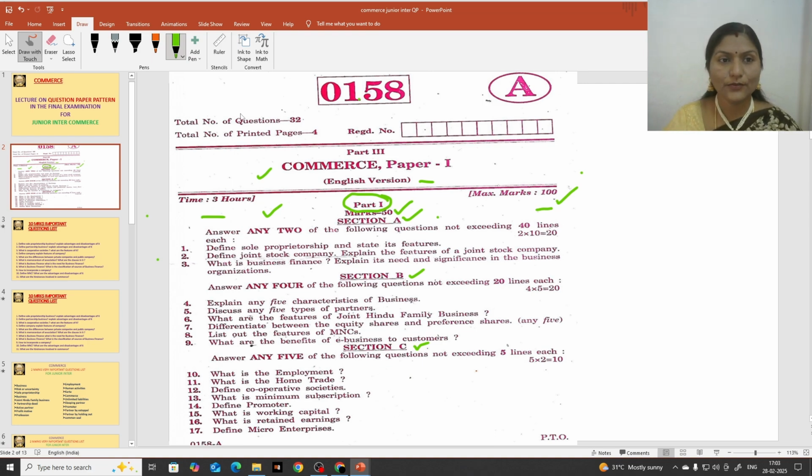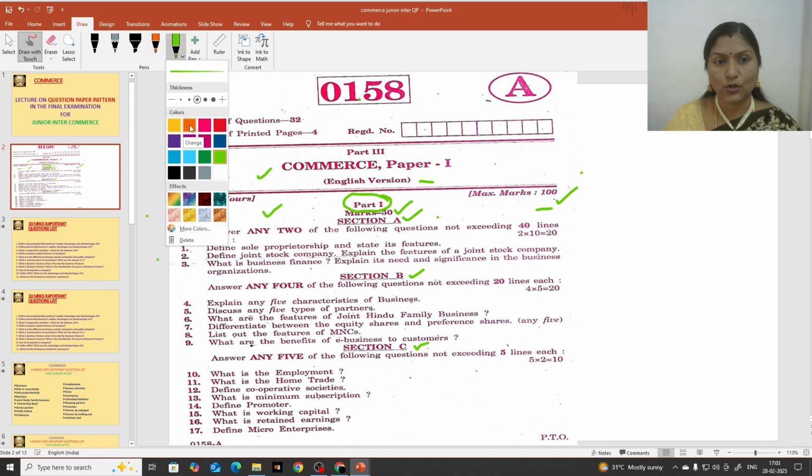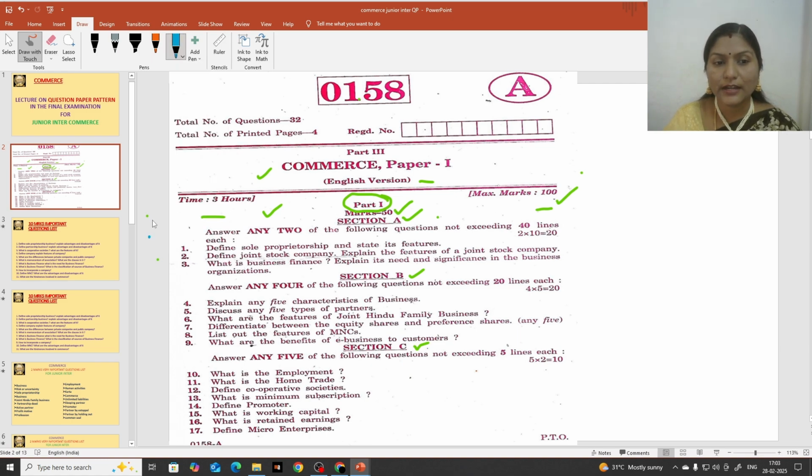The first section is related to 10 marks questions, and you are going to write 10 marks questions here. You can see here, 10 marks. These are long questions, and you have to write long answers for them. This carries 10 marks weightage, but you are going to get 3 questions. They are going to give 3 questions here. You can see the first one, second one and third one.